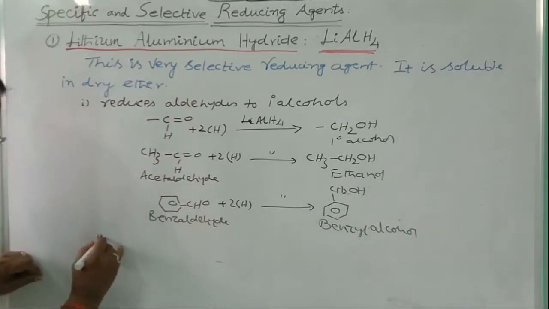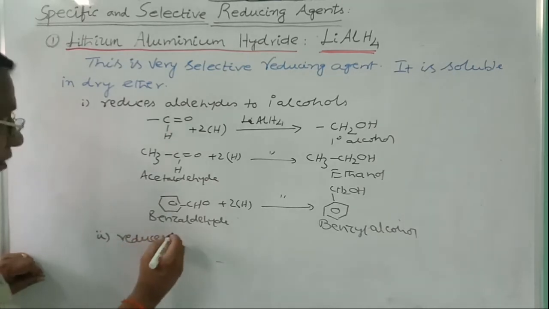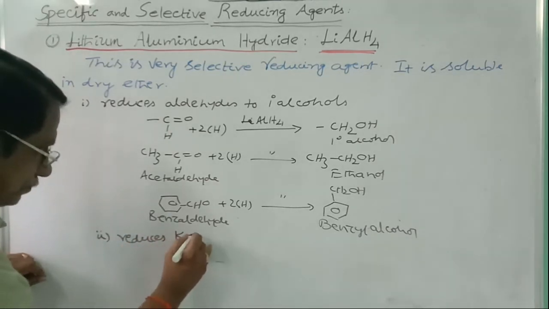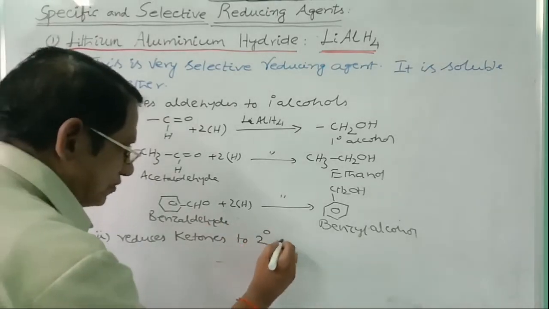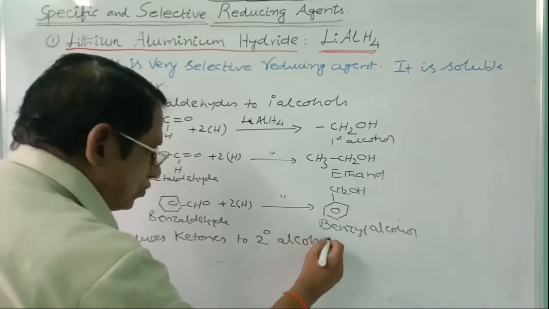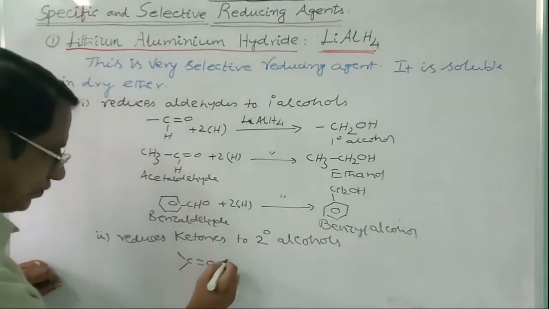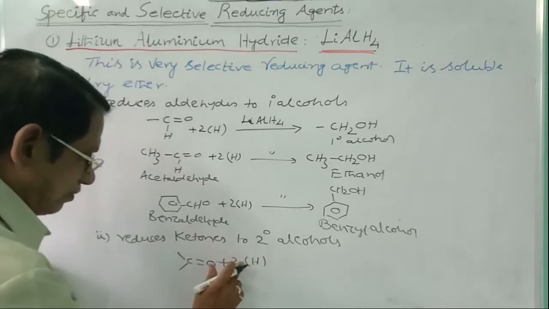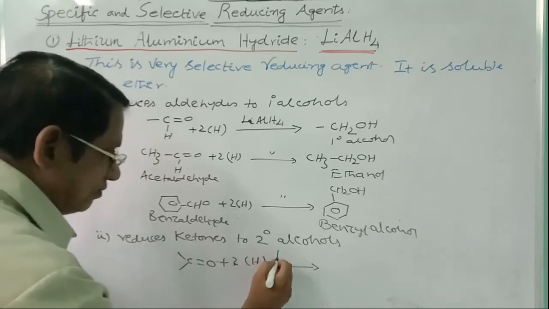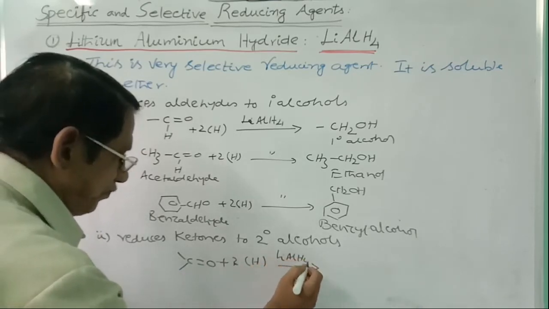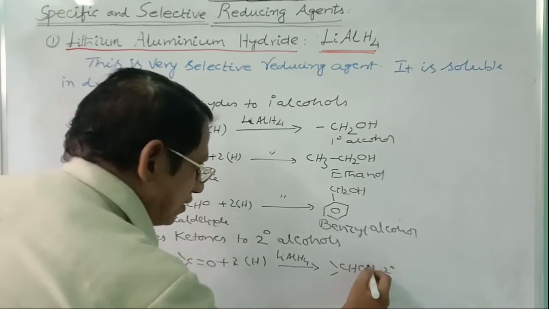Similarly, the second one, it reduces ketones to secondary alcohols. You can write a ketone like this, C double bond O plus 2H, once again hydrogen separated from lithium aluminum hydride for the reduction purpose. It is converted into CHOH. This is a secondary alcohol.